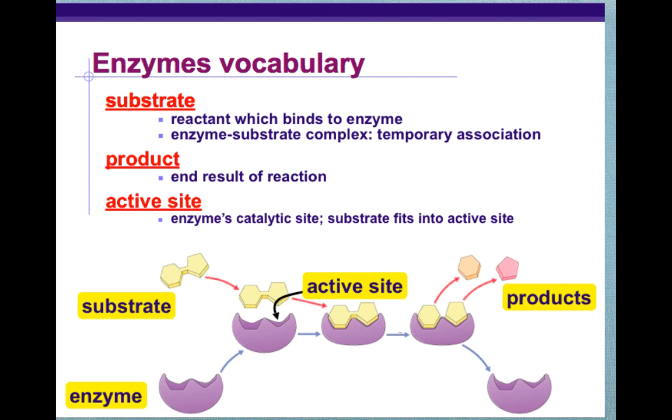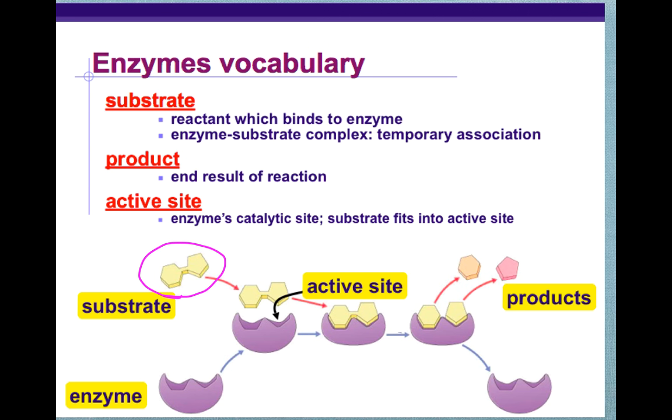So again, we have the substrate, which is the purple part right here. This is the substrate, and right where that connects, that puzzle piece is called the active site. Oh, I'm sorry, I made one mistake. The substrate is the yellow piece.